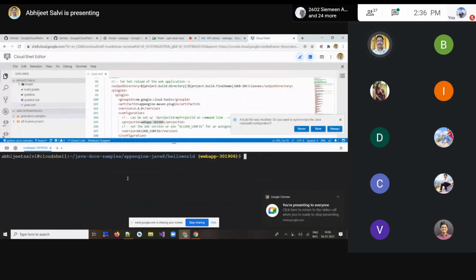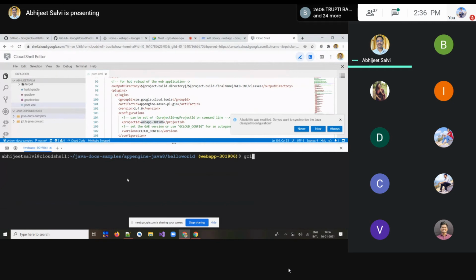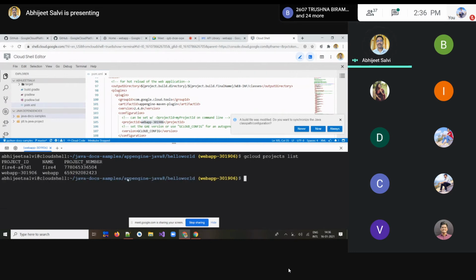Okay, now we'll see how we'll implement this with the Python program. So gcloud projects list, and then we'll see the list of projects which are available. We have one project for the web app, so we'll consider that now. Some of the steps are going to be the same, like we have to enable App Engine and services, and only then can we deploy this Python configuration.